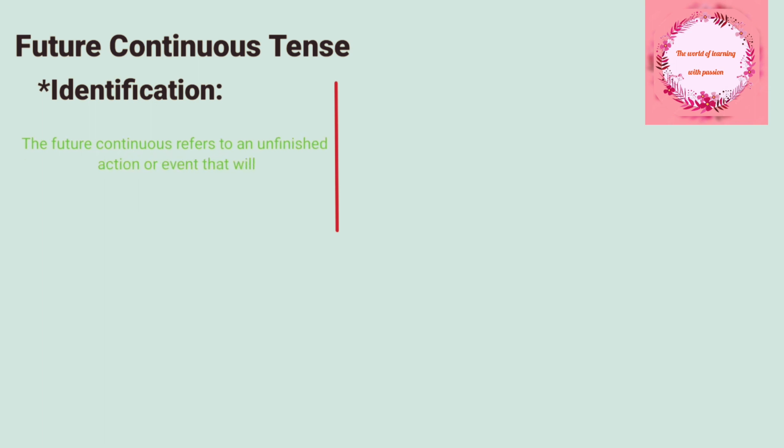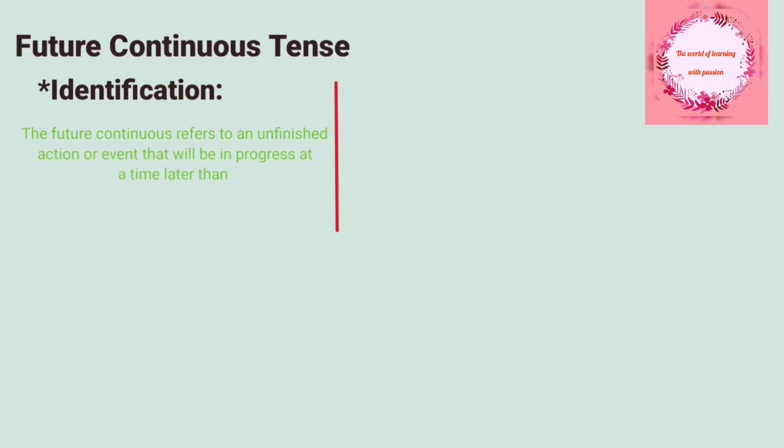Future continuous tense refers to unfinished actions or events that will be in progress at a time later than now, meaning actions which are being performed from a previous time until now.